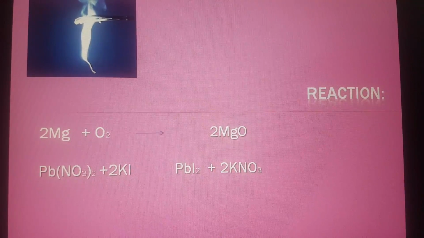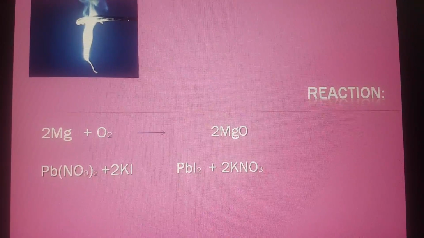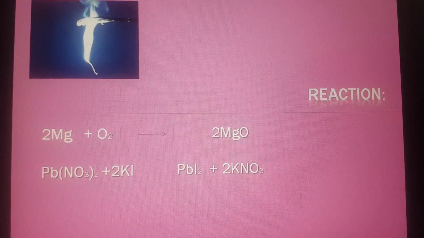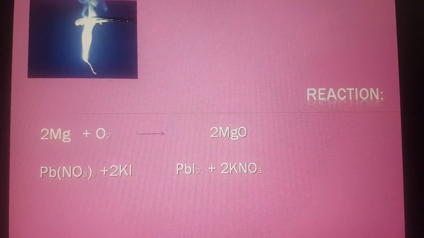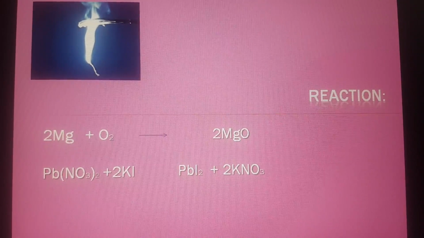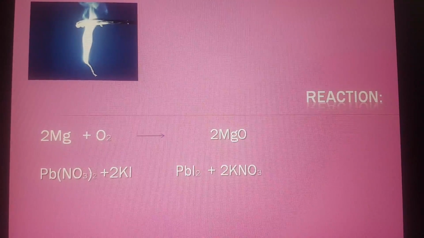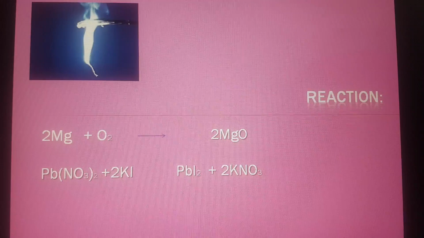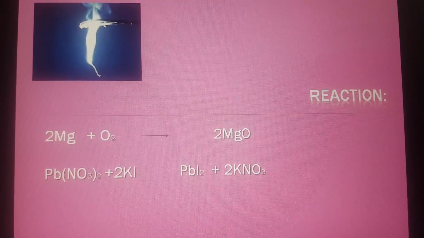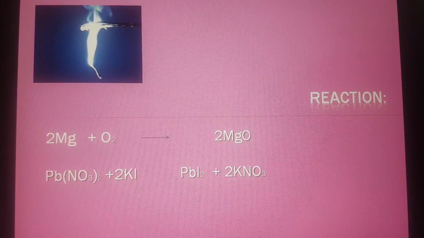Or we can say that the number of atoms of each element should be equal in both the reactants as well as the products. Hence, to satisfy the law of conservation of mass, we need to balance the chemical equation, that is, we need to write such coefficients like 2Mg in order to balance the equation, so that their mass remains the same. Hence, balancing of equations is necessary.